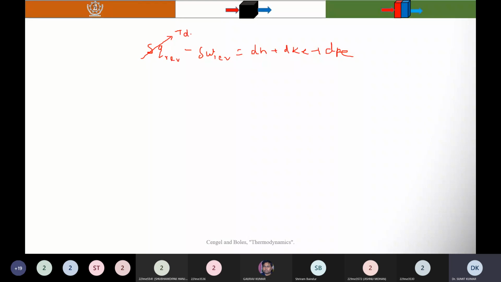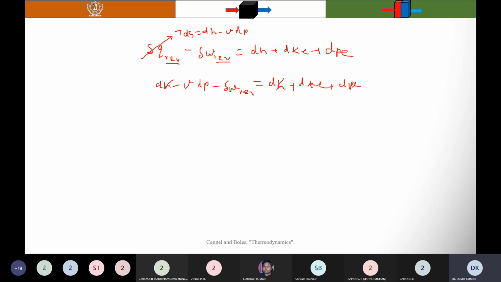From the second TdS relation, you know that TdS is equal to dH minus VdP. When you substitute this value, you will find dH minus VdP minus delta W reversible, where the subscript REV means the reversible process, is equal to dH plus dKE plus dPE. So dH cancels.